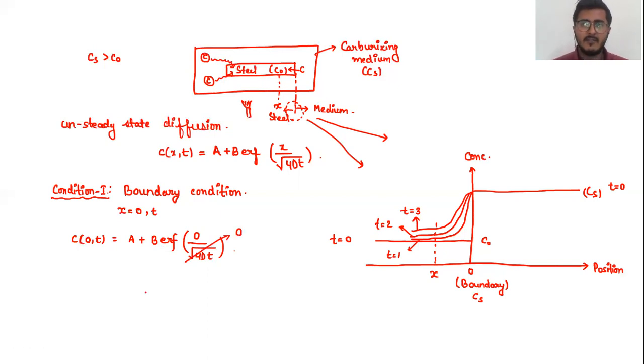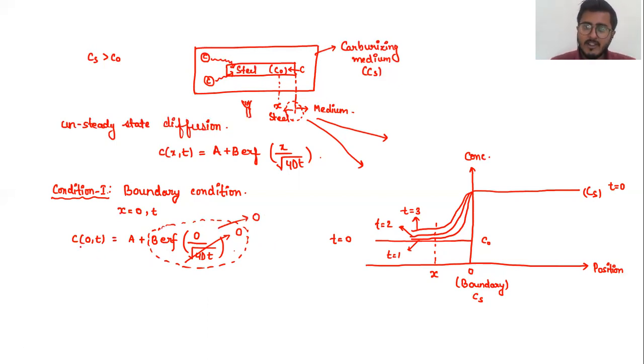And as per the definition of the error function, error function of 0 is nothing but equal to 0, right? So I can equate this complete portion to 0 for your boundary condition.